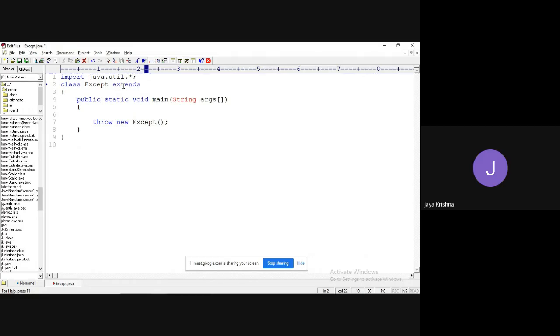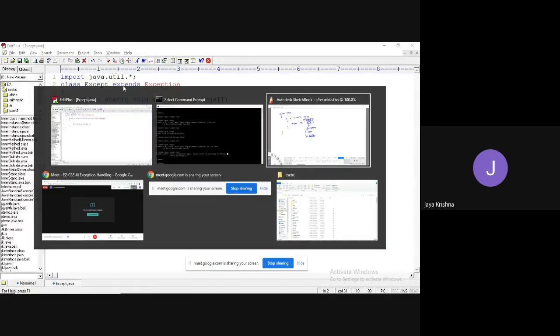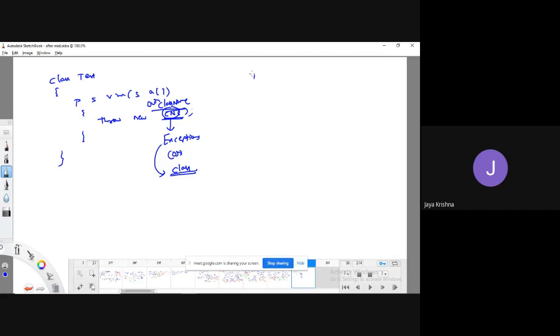Extends, I'm going to use Exception. See why I have written this one. Observe, Throwable is a superclass for all classes. In that, Exception and Error are two subclasses. For Exception, you will have some subclasses.